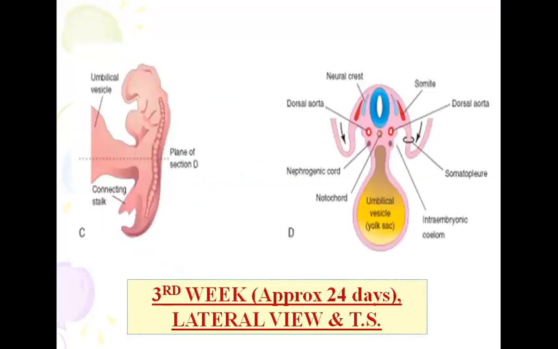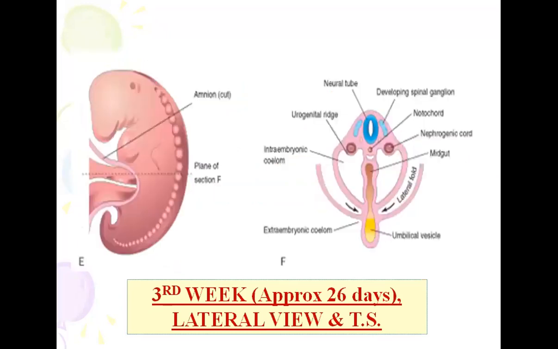Here you can see in this diagram, this is the nephrogenic cord. And at the site of the nephrogenic cord, a ridge is formed. This ridge is known as the urogenital ridge. So you have seen the intermediate mesoderm. At the site of the intermediate mesoderm, there is development of the nephrogenic cord, and then the nephrogenic cord forms the urogenital ridge.